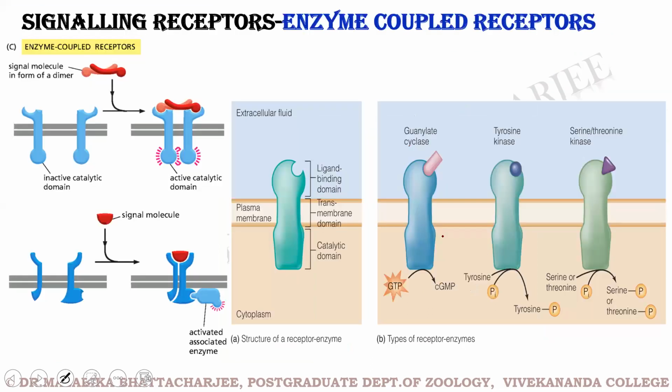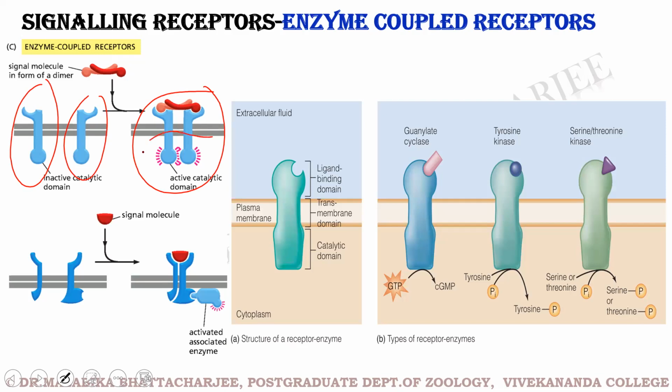Coming to the enzyme coupled receptors, as I said, initially the receptors are present as monomers in single form. The moment the enzyme starts moving towards the receptors and binds to them, you can see receptor dimerization has occurred. The single units of the receptors have moved in close proximity to one another. And with the movement of these receptors into close proximity, what happens?